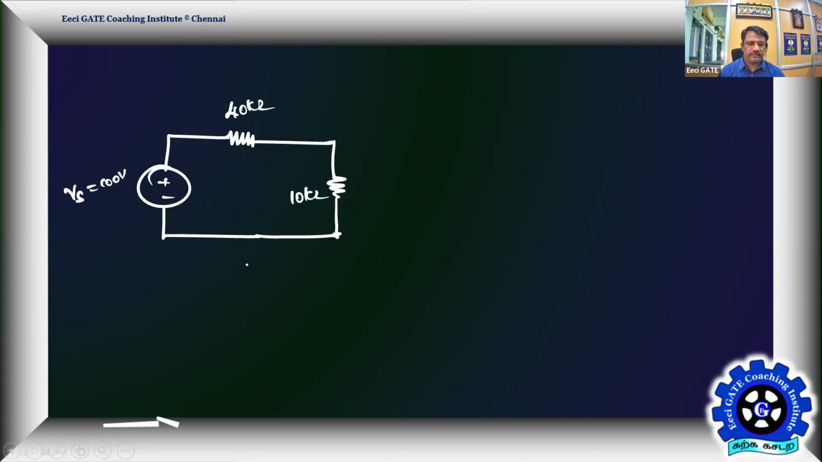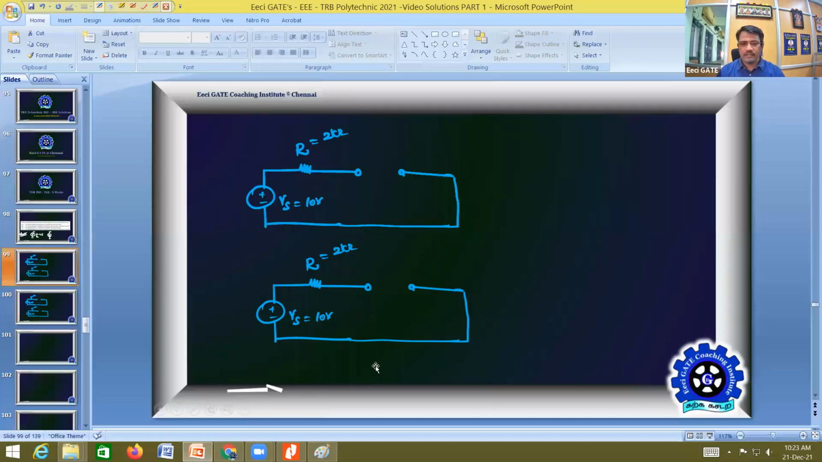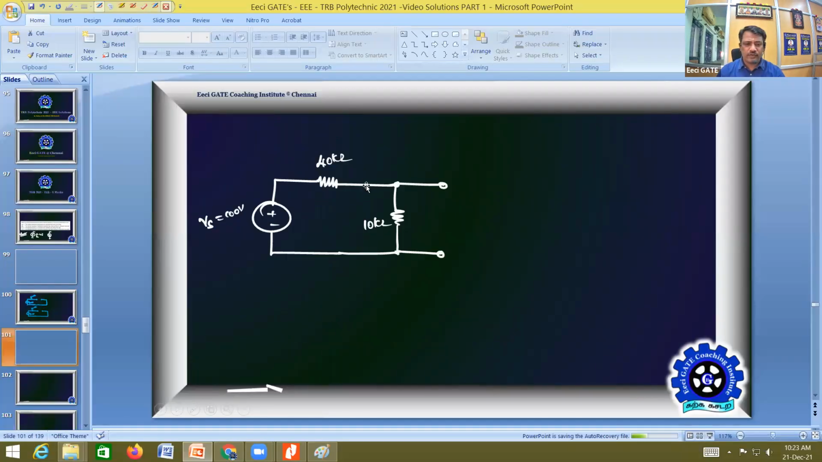Very simple. So I am about to measure the voltage across the 10 kilo ohm resistor. So now you know very well what the voltage across this is. Let me make a copy of the circuit so that we'll connect the instruments soon.